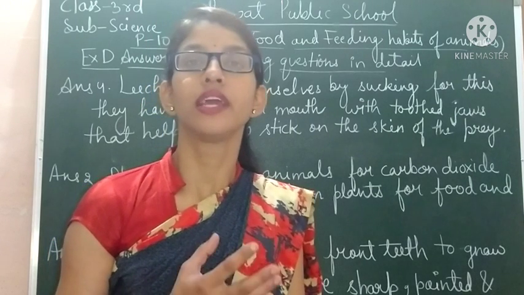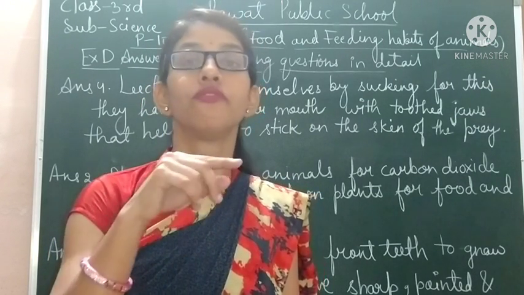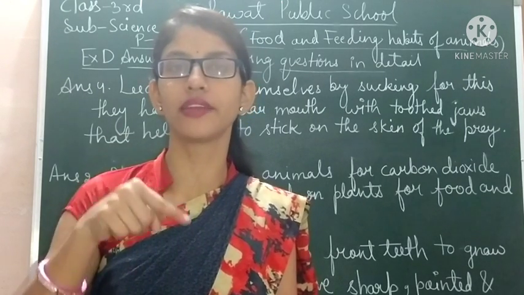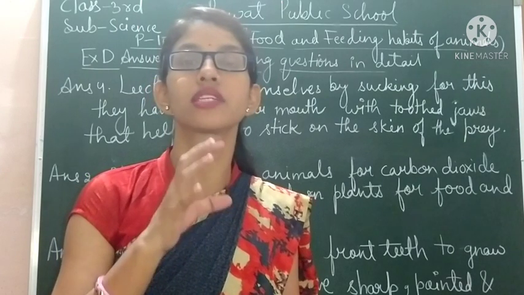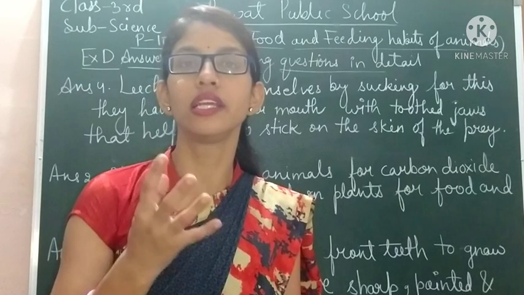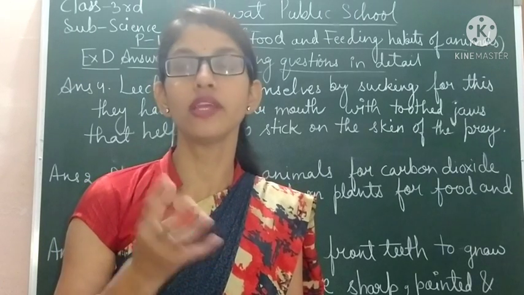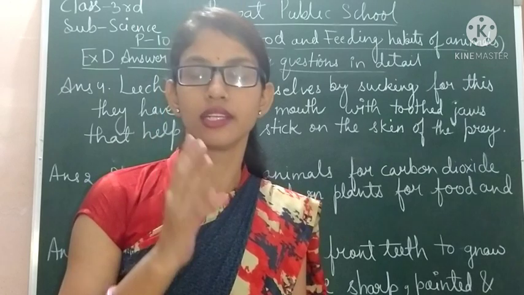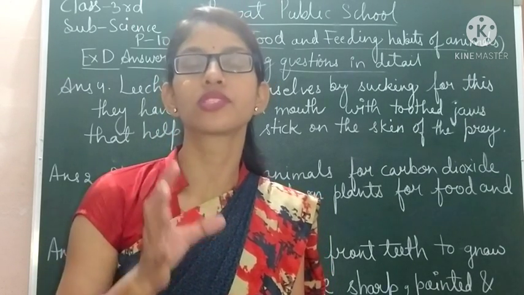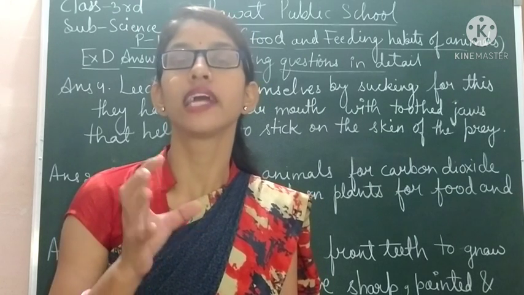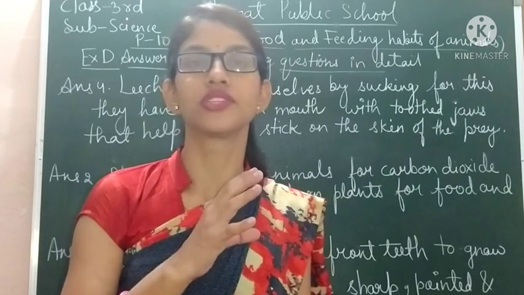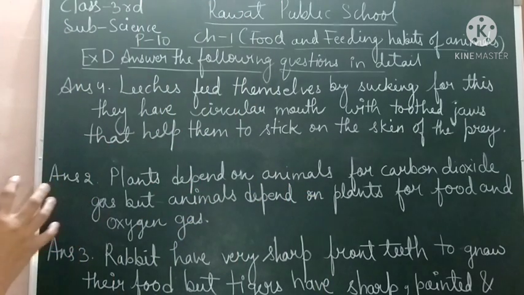For this, they have a circular mouth with tooth jaws. The tooth jaws help them to stick on the skin of the prey. Prey means the animal from which the leech is sucking the blood. The blood is the food for the leeches. So the circular mouth with tooth jaws helps them to stick to the body of the animal, and then they suck the blood of the animal. That is the food for the leeches.